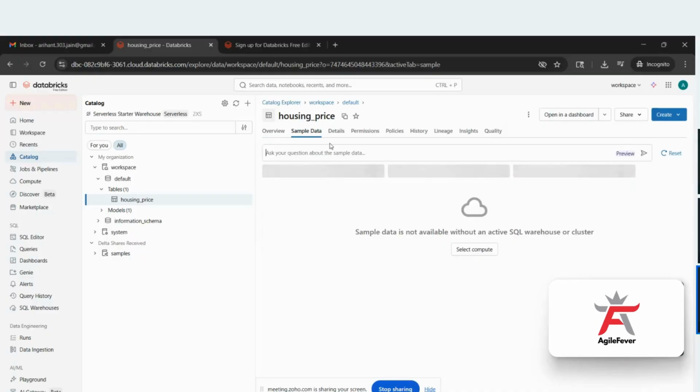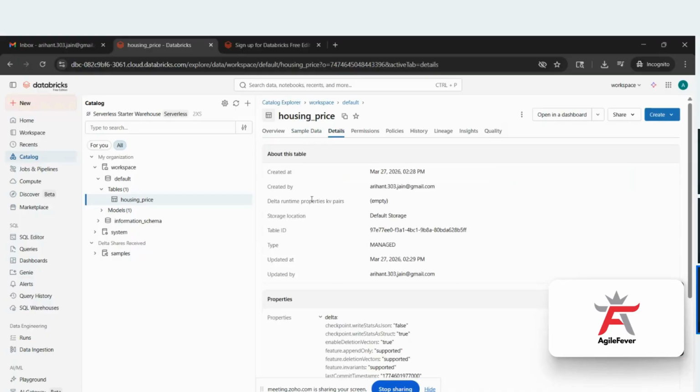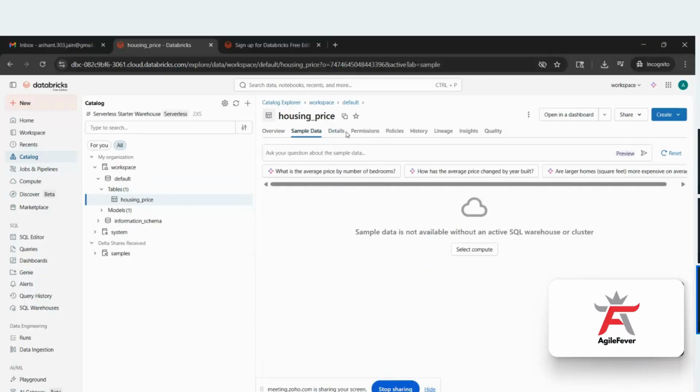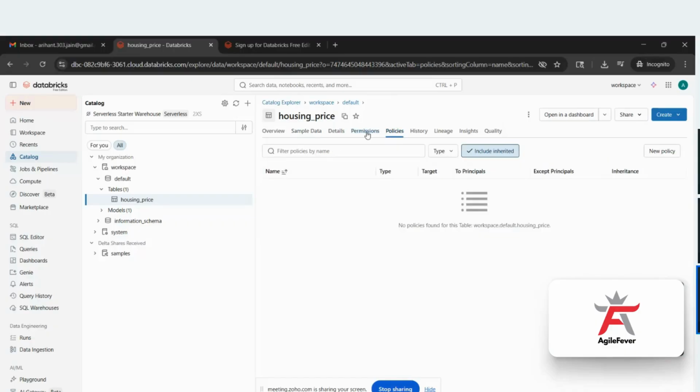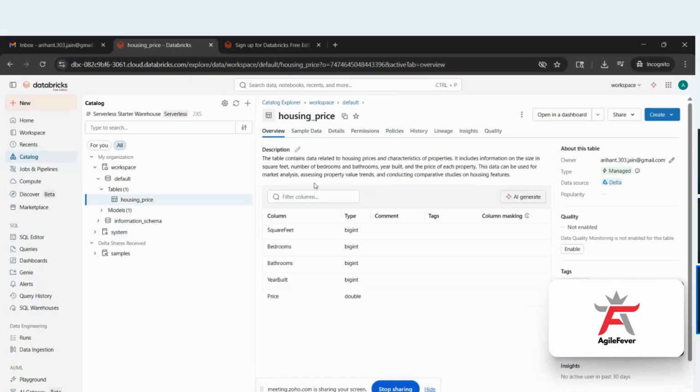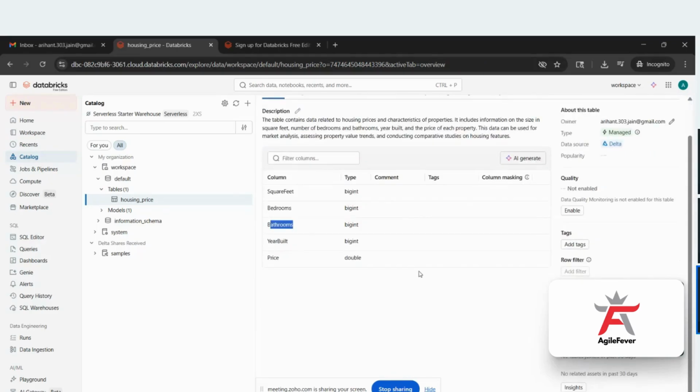This is how your housing price data set will look. These are the details you will see: square feet, number of bedrooms, bathrooms, and so on.